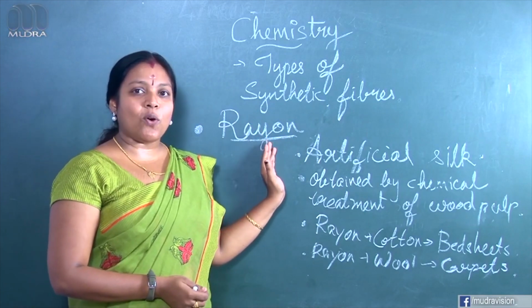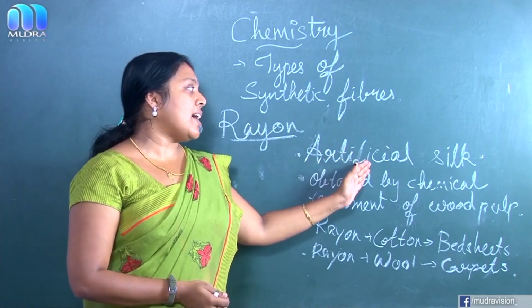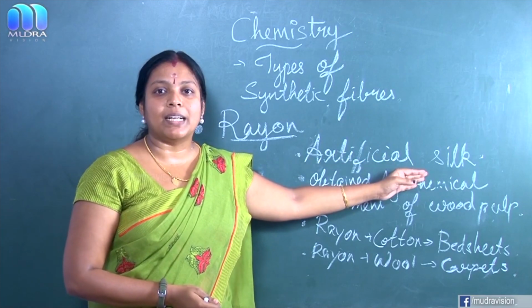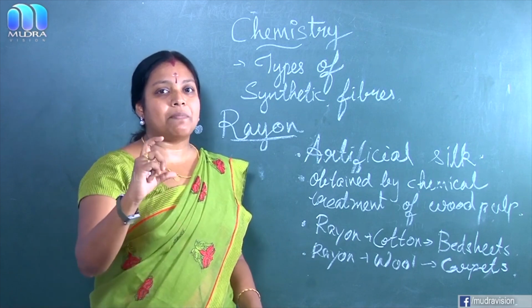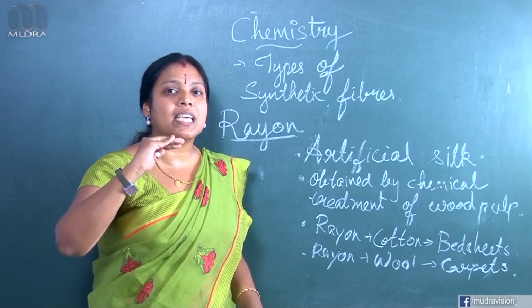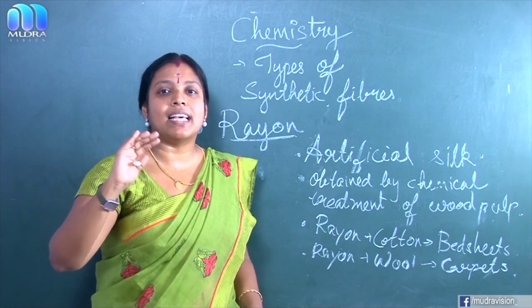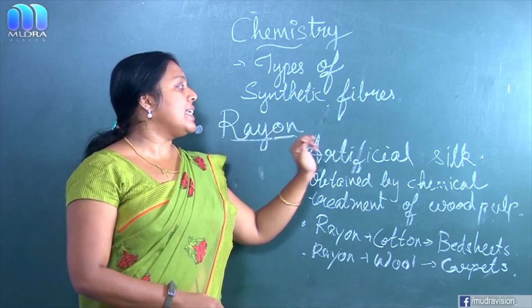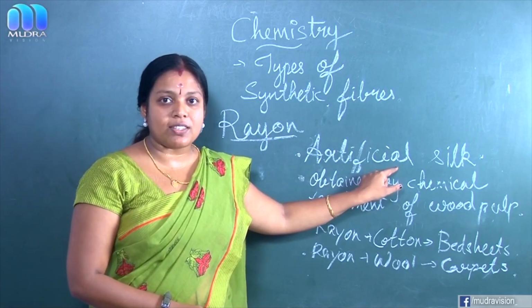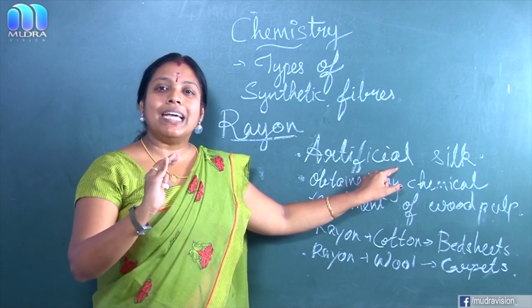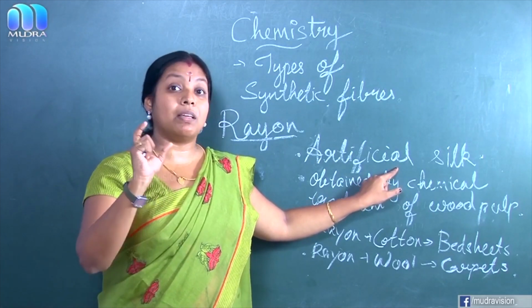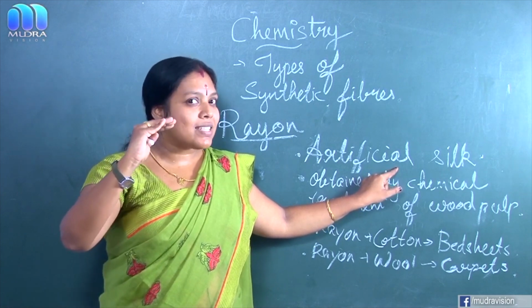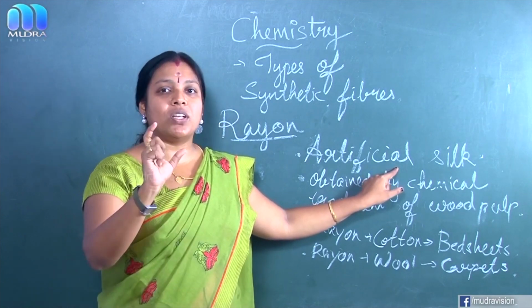And rayon is otherwise known as artificial silk. It is cheaper than original silk. That means it is less expensive than original silk. Clear? Rayon is otherwise known as artificial silk. Why? Because it shows properties similar to that of silk. But the main thing, rayon is cheaper than original silk.